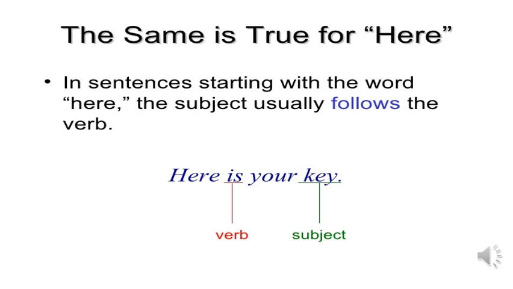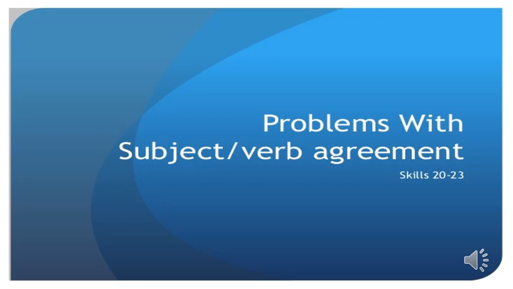Okay, another sentence: here is your key. We use here a singular verb is because the subject is singular. Here is your key. Is it obvious? I hope so. Okay, there are some problems with subject-verb agreement. Let us see.